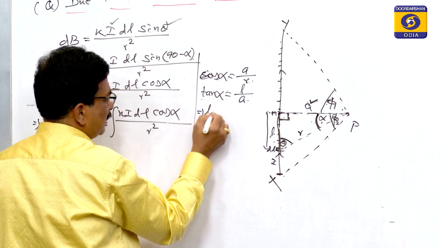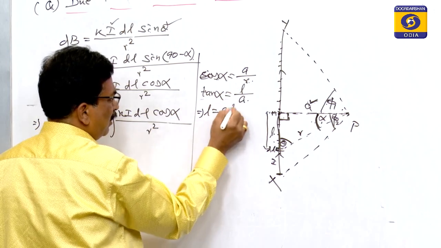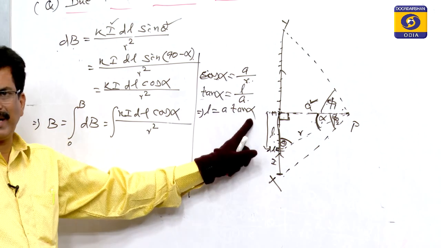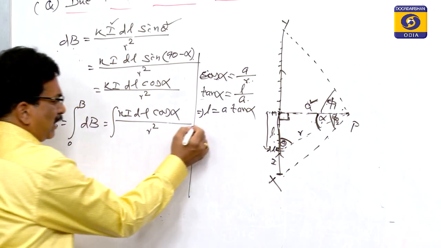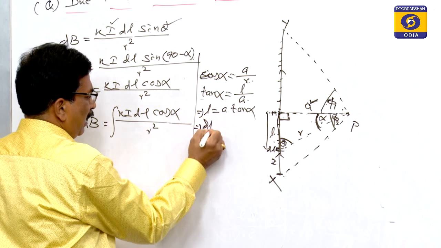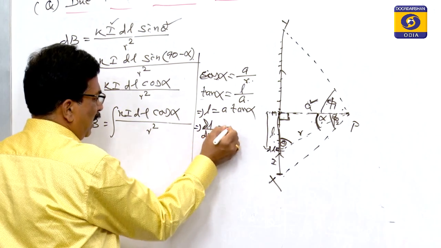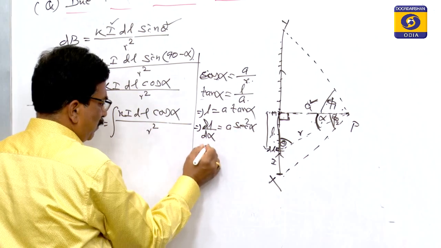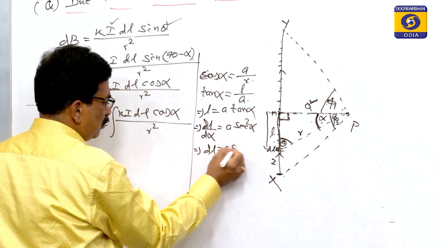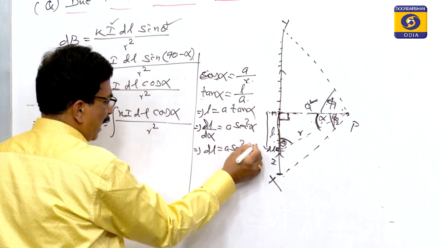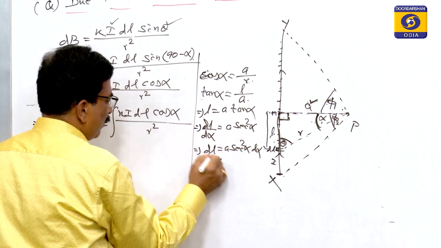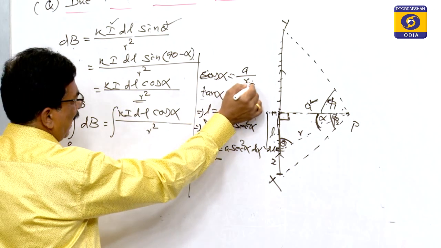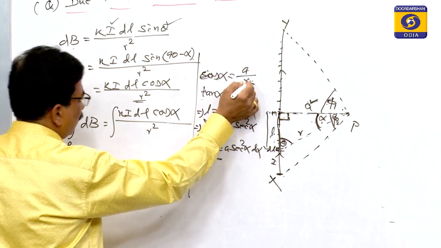So, this implies L is equal to a tan alpha. If we differentiate that, then dl by d alpha is equal to a sec square alpha. This implies dl is equal to a sec square alpha d alpha. Now we have to substitute the value of r. R is equal to a by cos alpha.